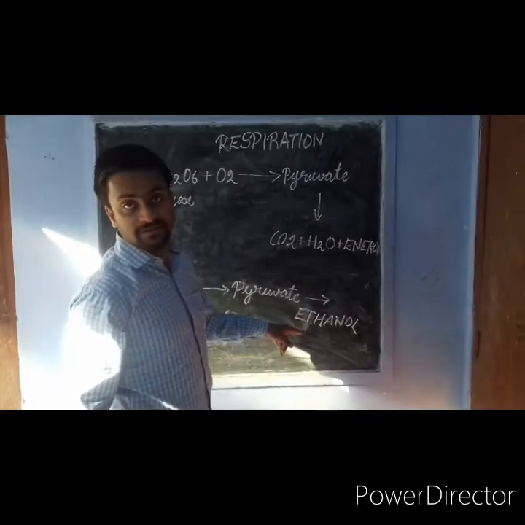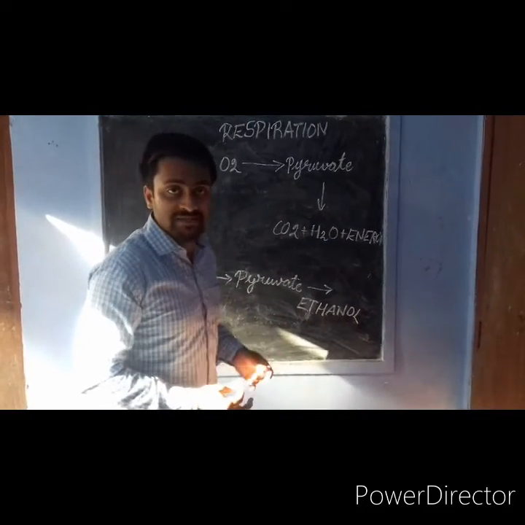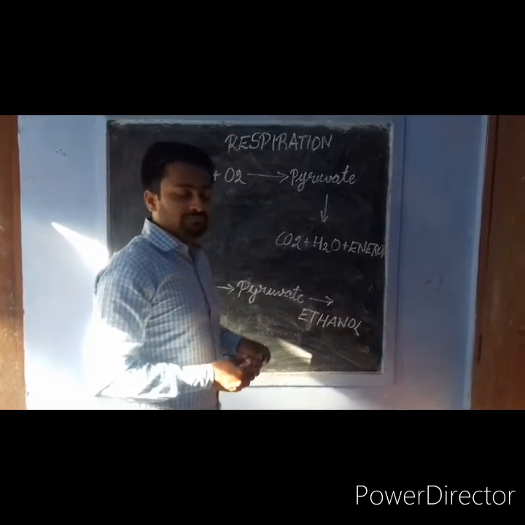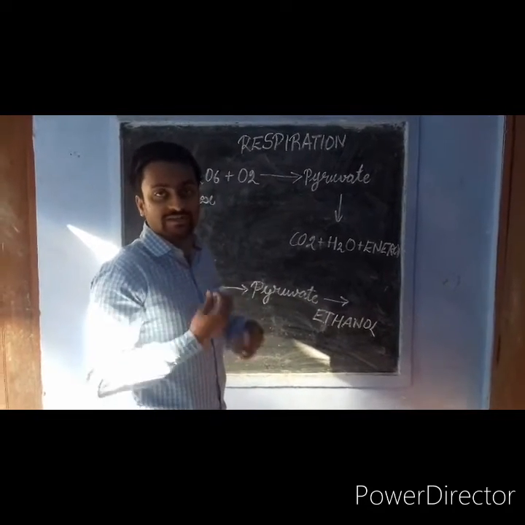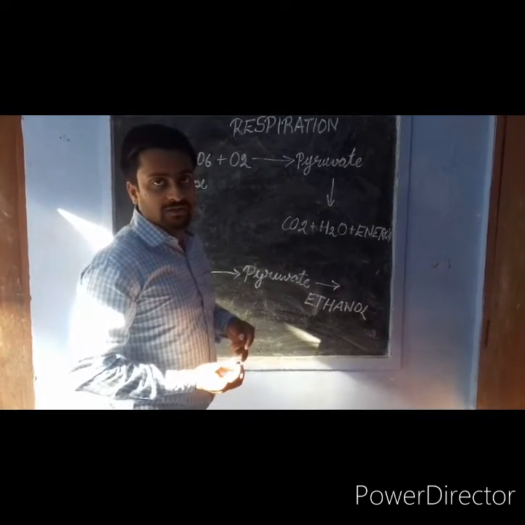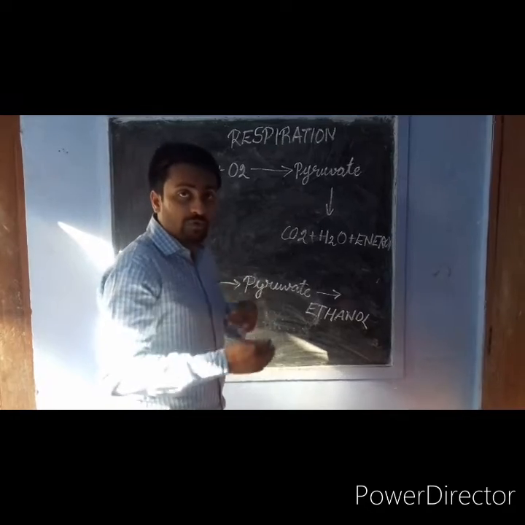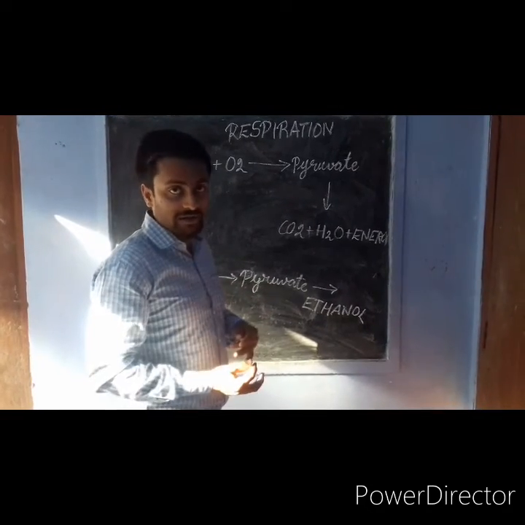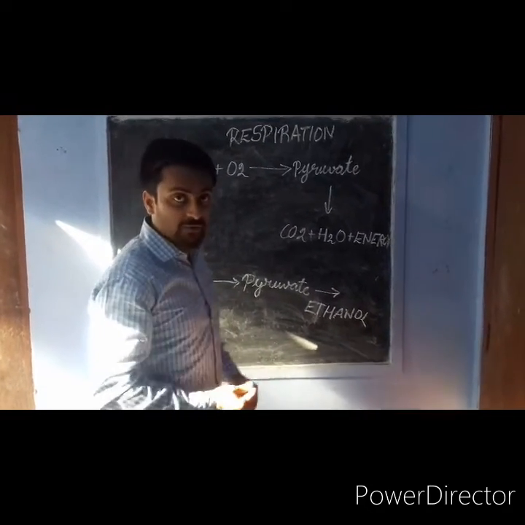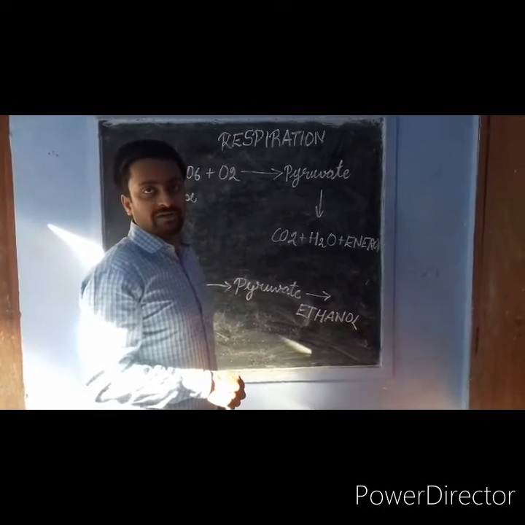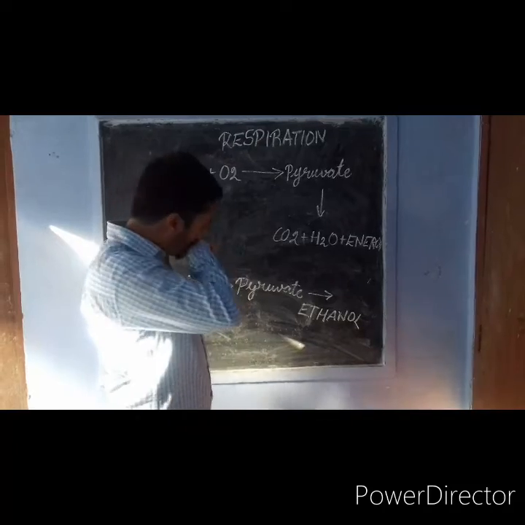in our muscles. When we run fast, what happens? We breathe faster. Why? Because we need more oxygen, we need more energy. The more and more oxygen is needed by the body. But since we are running and doing a lot of vigorous physical exercise, the oxygen is not supplied to the body. So what happens?